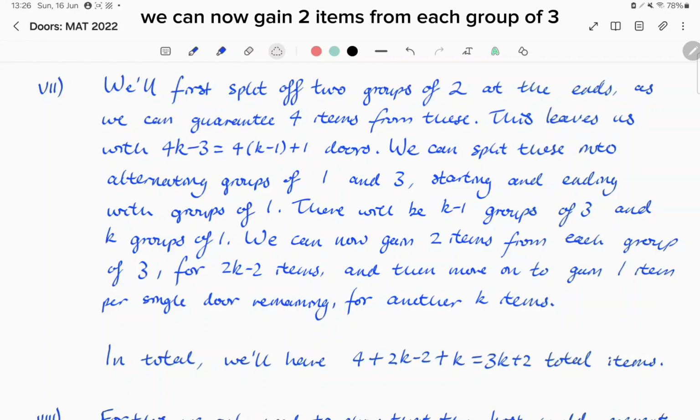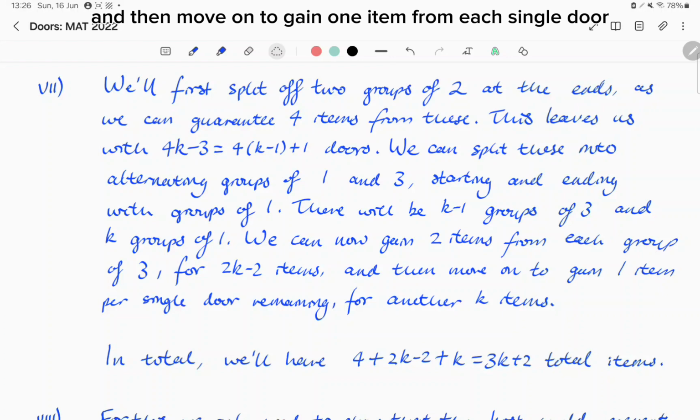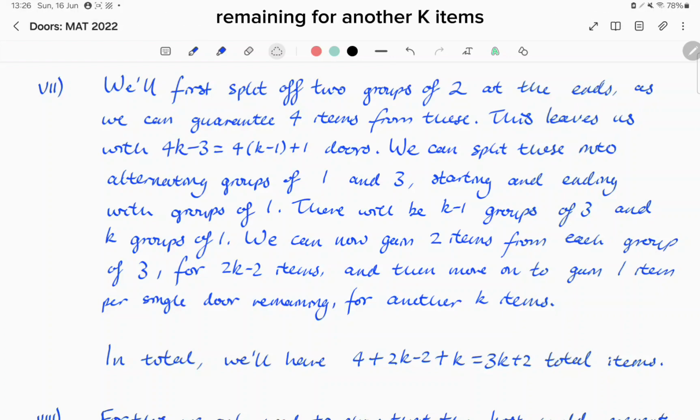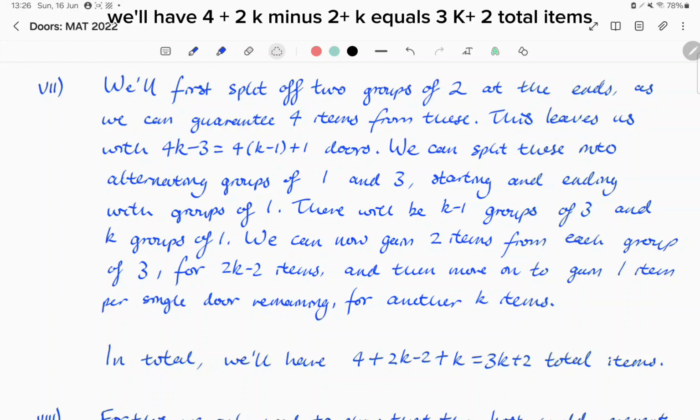We can now gain 2 items from each group of 3 for 2k minus 2 items, and then move on to gain 1 item from each single door remaining for another k items. In total, we'll have 4 plus 2k minus 2 plus k equals 3k plus 2 total items.